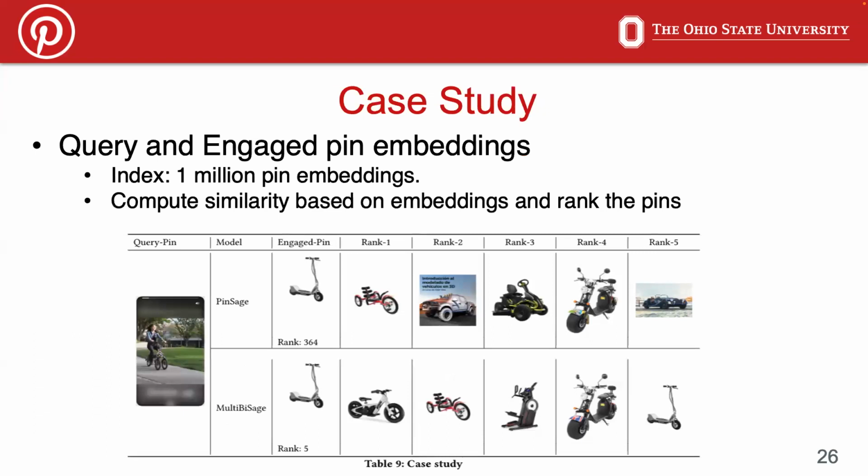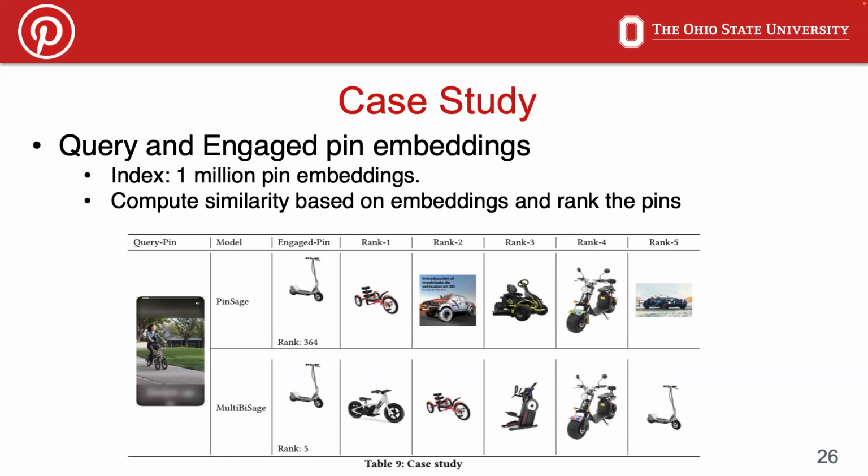Next, we look at the kind of recommendations given by Pinsage and the multi-bisect model. Here we first learn the query pin and engaged pin embeddings, and also learn the pin embeddings of 1 million random pins. For the query pin, we compute its similarity with the engaged pin and 1 million pins based on their embeddings. We then rank the pins depending on the similarity scores and then show the top 5 similar pins.